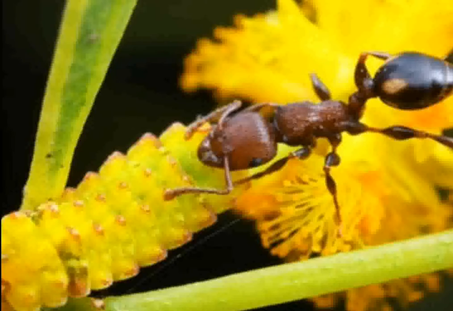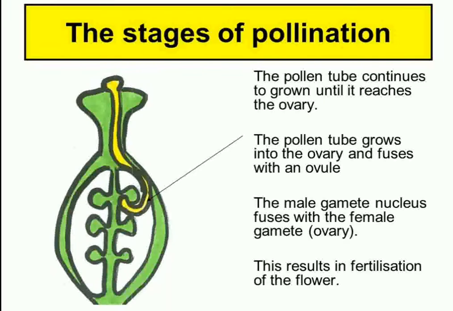Now we have reached the process of fertilization. The stages of pollination determine the stage of fertilization. The various stages, as you can see in this figure: this is the ovary portion, this is the stigma portion, this is the yellow colored pollen grain, and this is the pollen tube. What happens here?